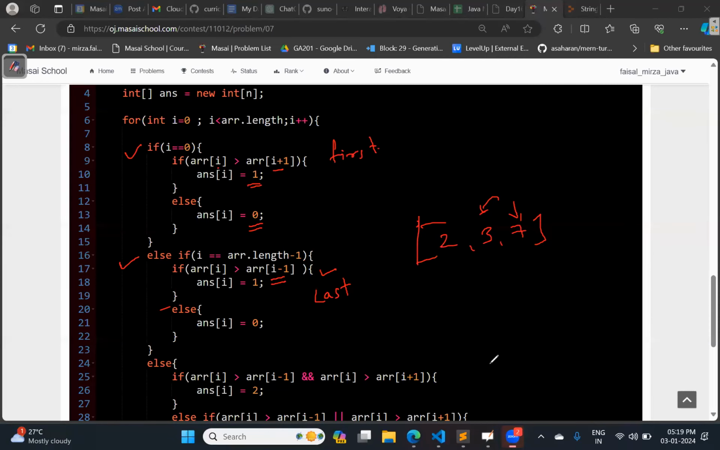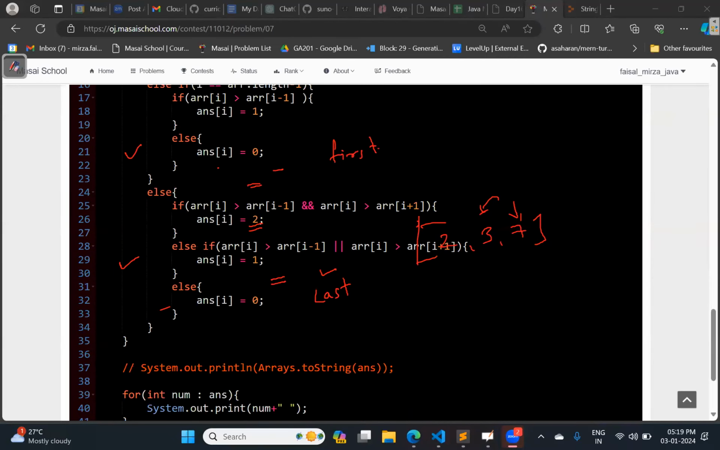And for all the remaining buildings, these three conditions are what you have already read. Accordingly, I have written these three conditions for the remaining buildings. Is it clear? Yes. Understood. Thank you. Welcome, sir. So everyone, is it clear? Please confirm.